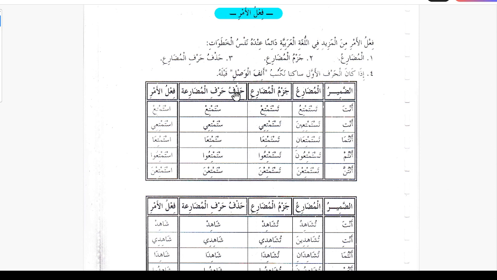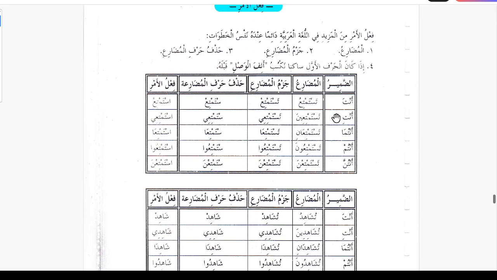Now the third step is we have to omit harful mudare. So we see the ta here, we have to omit it. So ta is removed, and then after removing ta, the first letter is having a sukoon. So in this case we can't pronounce any of these words. So then we add alif al wasl here.